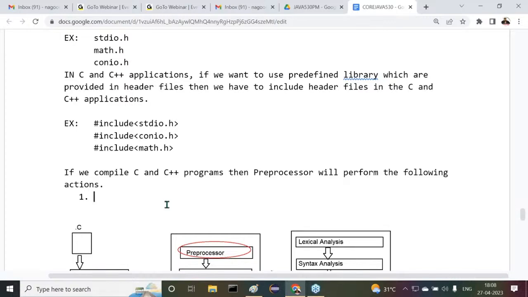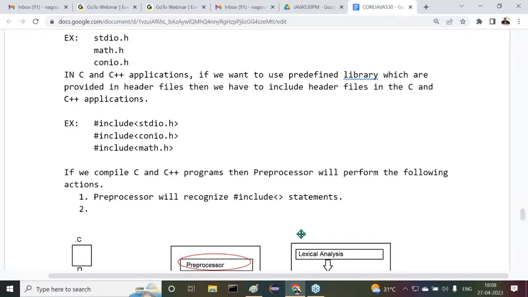Point number one. Listen, all of you listen carefully. Preprocessor will recognize hash include statements. Am I right? Observe carefully.